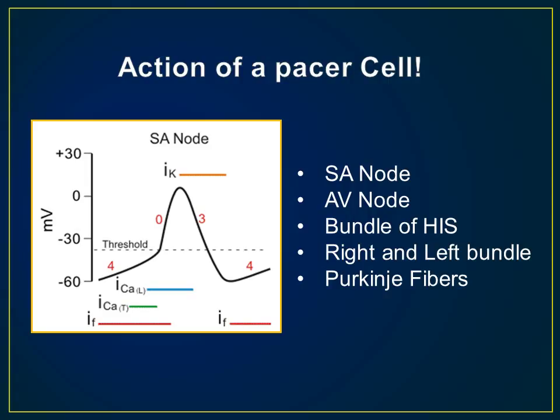At the peak voltage of about 10 millivolts, the calcium channel closes and the potassium channel opens, allowing positively charged potassium ions to escape the cell, neutralizing the voltage. This is very different from the working cell in the heart, which uses only sodium to raise the resting potential and calcium to delay repolarization. What would happen to the pacer cell if we were to introduce a way of blocking or limiting the influx of calcium? Hence, calcium channel blockers.